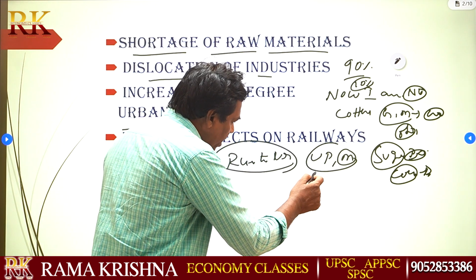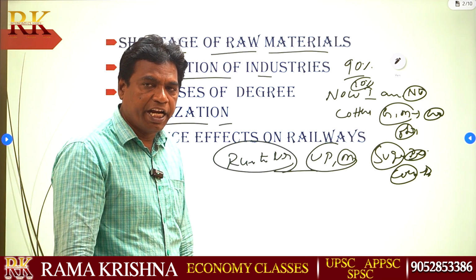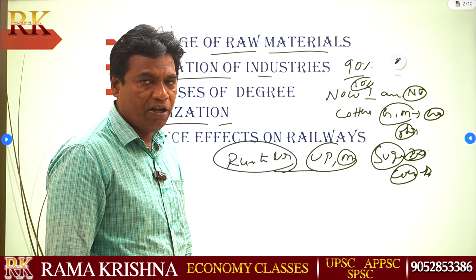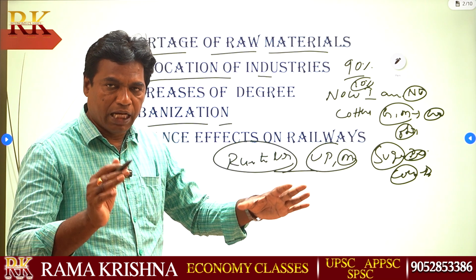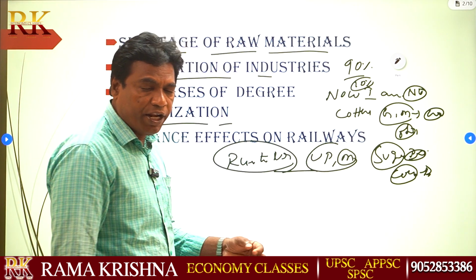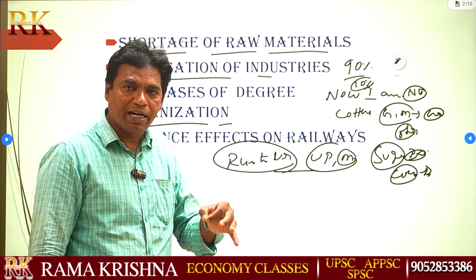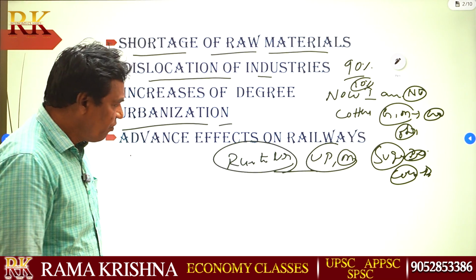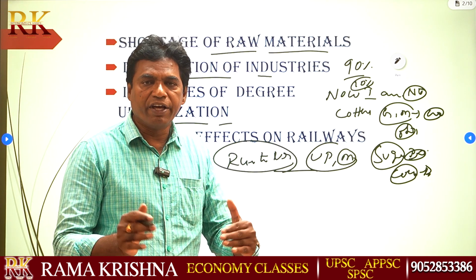Next, the effects of the advance of Indian Railways. Indian Railways had very little development in India at that time. The first establishment of Indian Railways was in 1853 by the British government, only from Bombay to Thane. After independence, the government established the railway system in all areas. When the railway system improved, transport facilities were provided to every person, even the poor, at very low rates. With these transport facilities, people could move from one place to another very easily.